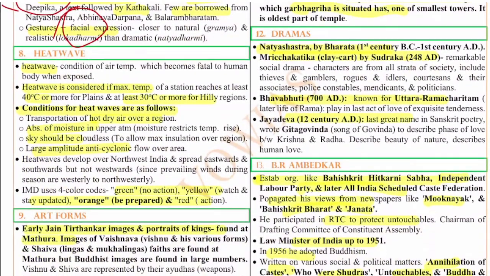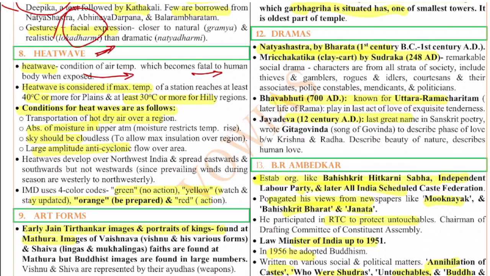Next, the 8th question is on the heat wave. So heat waves, in general, are a condition where the temperature of a particular area is above normal. Now what is normal? What is this above temperature? We will see that. A heat wave is a condition of air temperature which becomes fatal to the human body when exposed. So it is an increase in temperature which becomes harmful for humans.